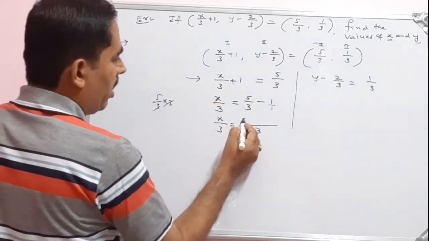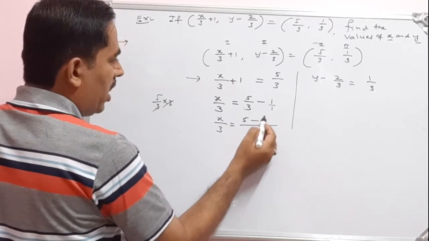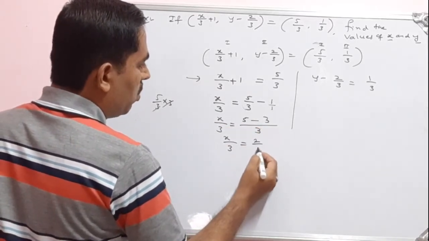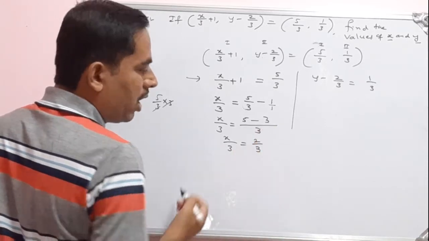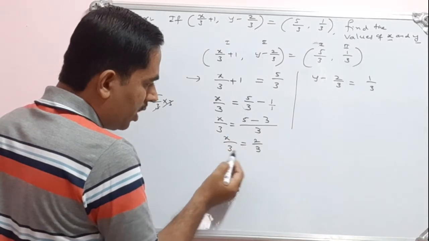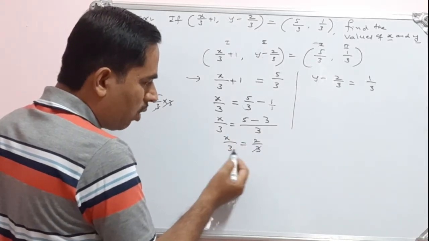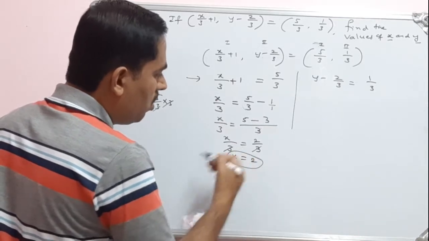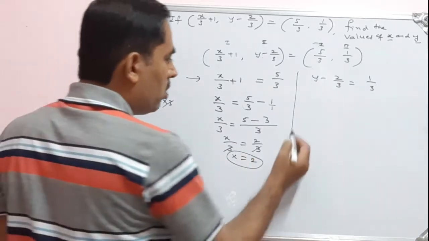So 3 gets cancelled, so I get what? 5. Minus this 1 into 3, that will be what? 3. So then this x by 3 is equal to 5 minus 3, which is 2. So 2 by 3. Here the right hand side and left hand side have equal quantities, so I can cancel 3 on both sides. So what is the value of x? I got the value of x is equal to 2.